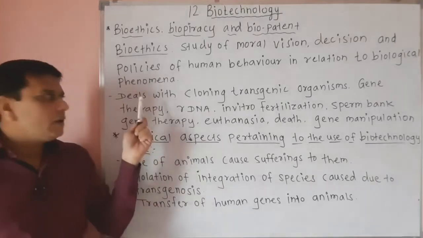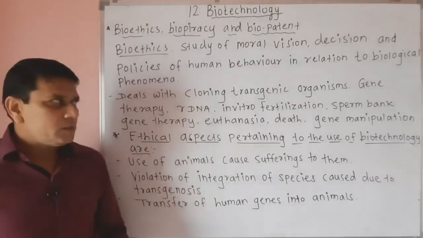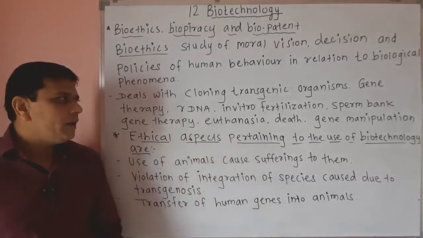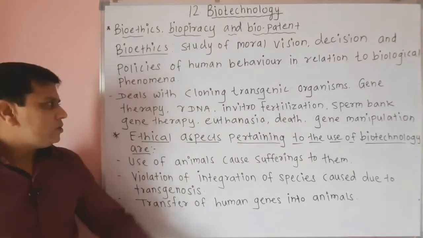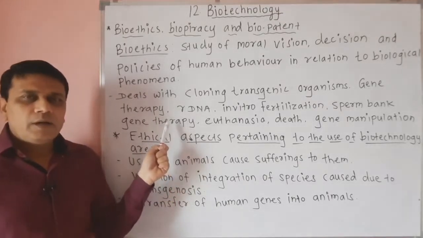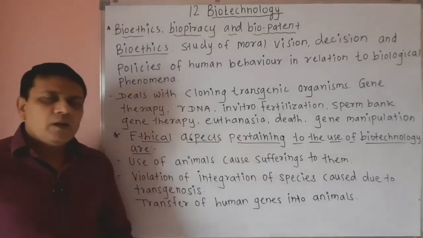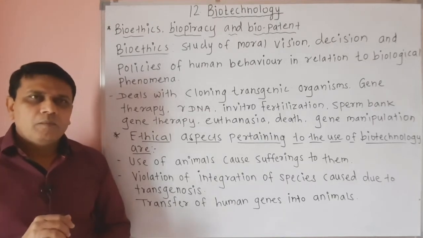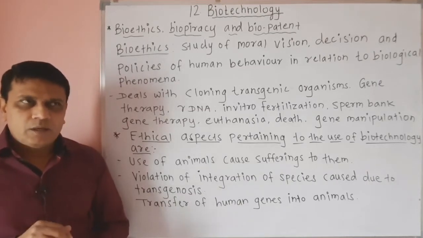Now bioethics deals with the cloning of transgenic organisms, then gene therapy, recombinant DNA technology, then in vitro fertilization, use of sperm bank, then use of gene therapy in different kinds of genetic disorders, then euthanasia. Now euthanasia means it is the suicide made by a person with the help of a physician.